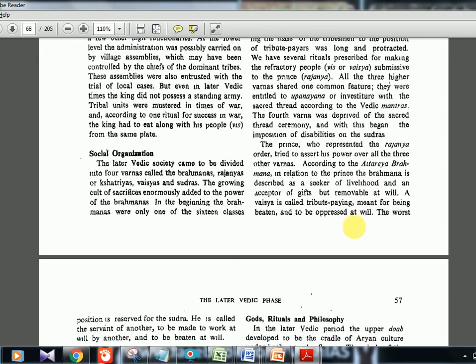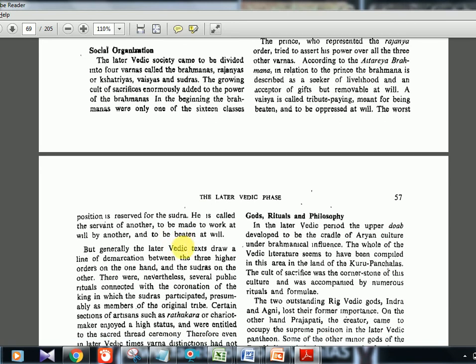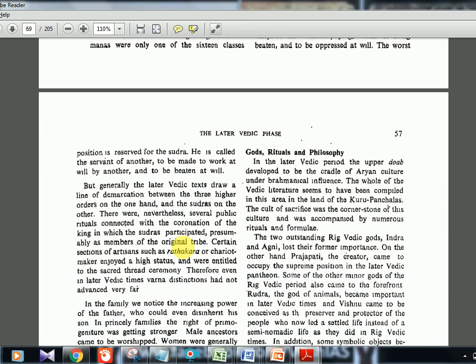Then Vaisya paid tribute. They were oppressed. So it's just a comparison you can tell. These Brahmanas are removable at will. These Vaisyas are oppressed at will. It's mentioned here, and on the next page you will see the Shudras are beaten up at will. If any match-the-following comes, you should know: removable at will, oppressed at will, and beaten at will. So that is the three classes compared to the Kshatriyas they are telling.